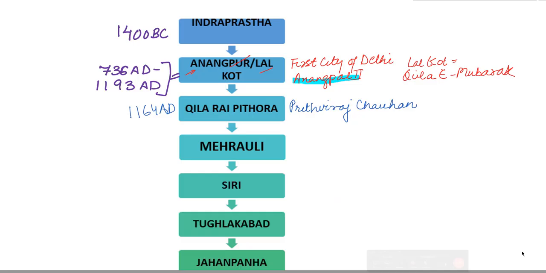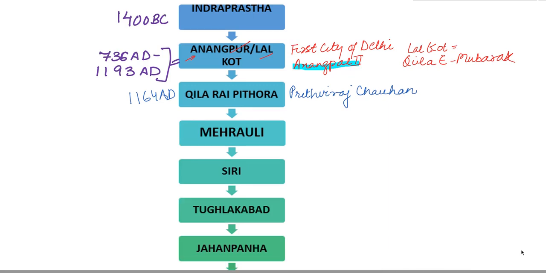Now, for interview purposes, you can also be asked about ancillary topics such as the Chauhan kings of Ajmer, the defeat of Prithviraj Chauhan by Muhammad Ghori, and the Second Battle of Tarain. In the late 12th century, Prithviraj III was defeated and the city passed into Muslim hands. From 1206 AD, Delhi became the capital of the Delhi Sultanate under the Slave dynasty. The first Sultan of Delhi, Qutbuddin Aibak, was a former slave who rose through the ranks to become a general, a governor, and then the Sultan of Delhi.